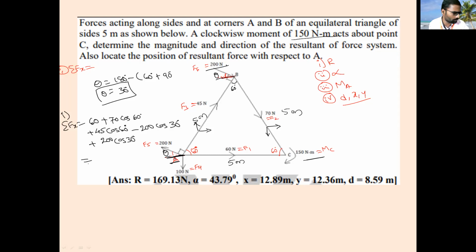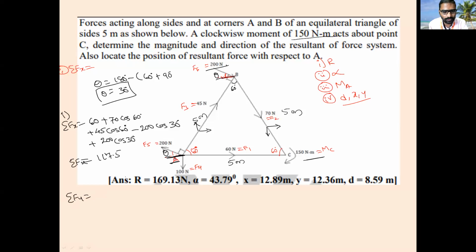So finally when you solve this one, how much will you get? Do you have the answer? 117.5. Just I will check. Yes, correct. So this sigma fx is equal to 117.5. Okay, that is sigma fx done. Similarly sigma fy.